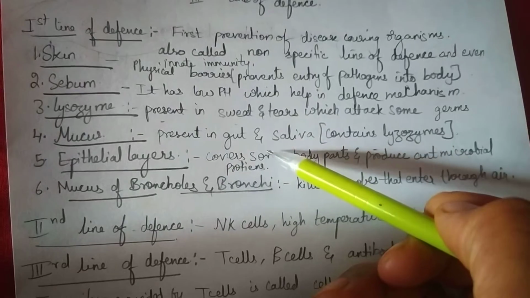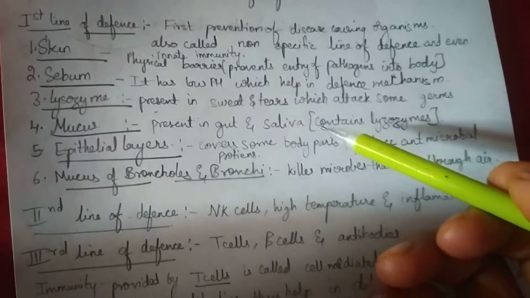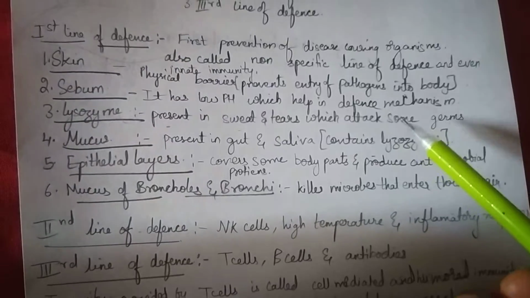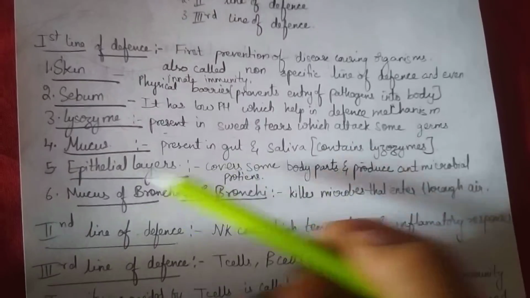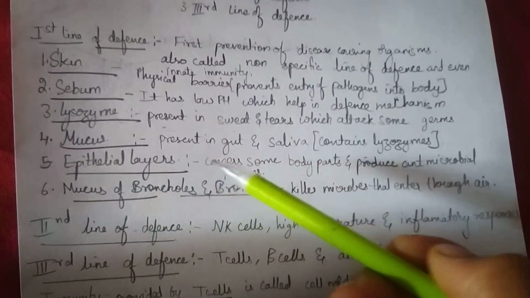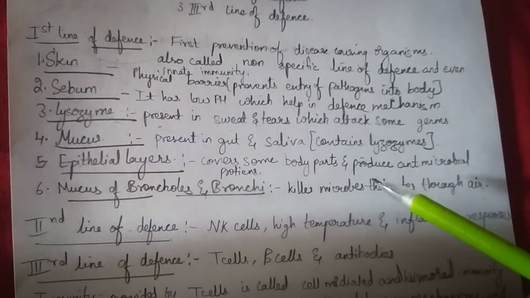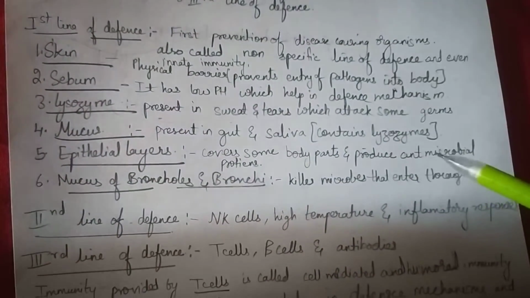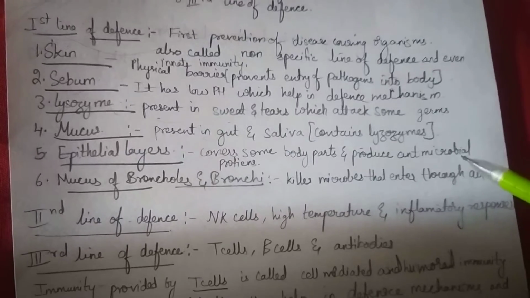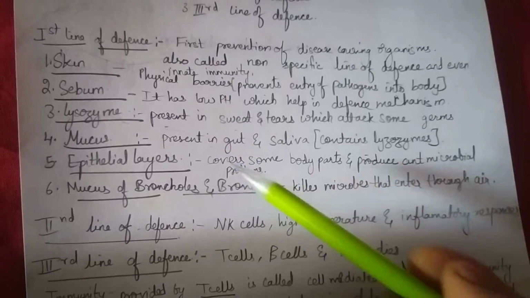Mucus, as we know, we have read about this in the first chapter. It is present in the gut and saliva. It contains lysozymes. Lysozymes, as we just discussed, are present even in the sweat, saliva and gut. Epithelial layers cover some body parts and body organs, and they even produce antimicrobial proteins. Next, mucus of bronchus and bronchioles, or bronchi and bronchioles.